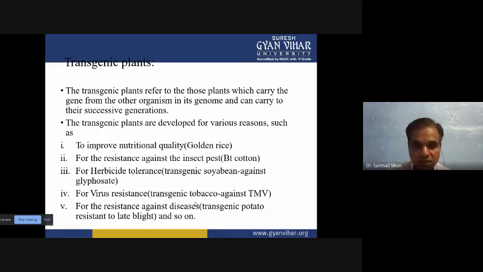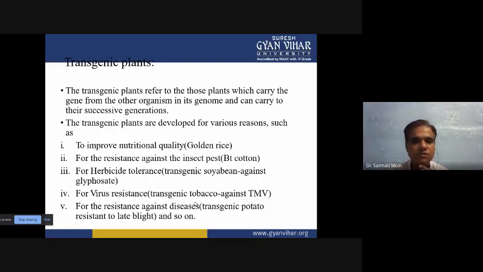We want to improve the nutritional quality of the plant. Some plants have very little of, or don't have, a particular type of vitamin. So we put in specific sequences which can synthesize those amino acids and proteins, and the nutritional quality of the particular crop will be increased. With this we can have the golden type of rice. The golden rice variety is produced through transgenics, and we transfer a particular type of protein.